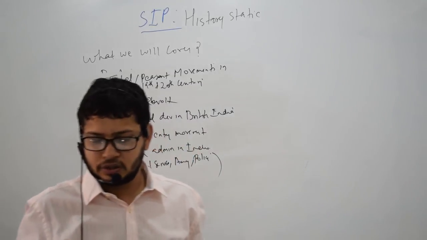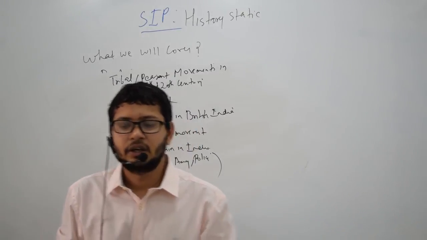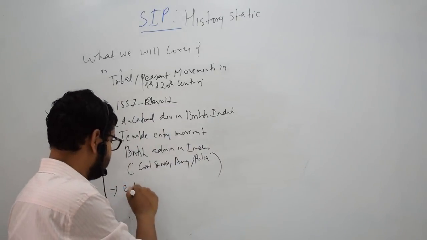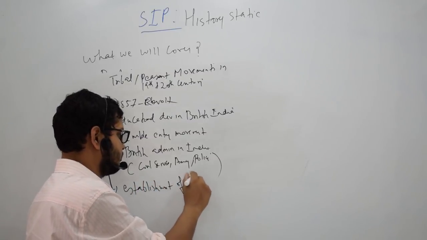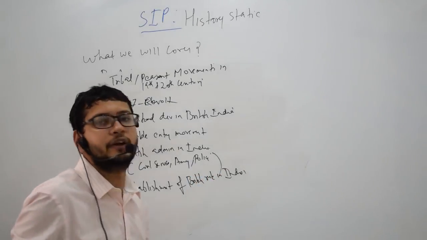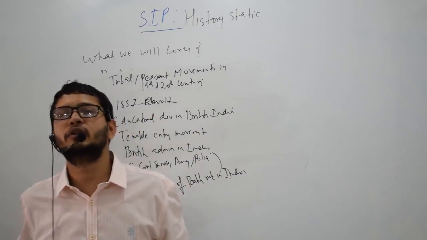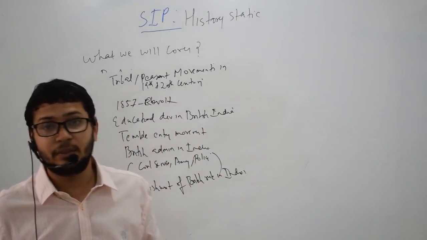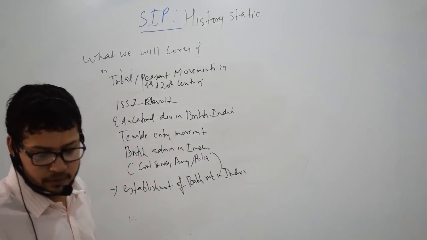Then we have areas which you can read briefly, and these include establishment of British rule in India. For those people who are reading it for the first time, you should definitely read that. But for someone who is a veteran, who is well aware of history, you should skip this chapter for the prelims exam. For the mains exam, you have to read this chapter. This is very important. But for the prelims exam, you can skip this chapter.